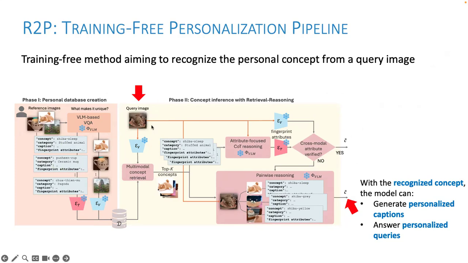Given a test image, we retrieve the top K images from the database based on visual similarity as well as the description for those reference images. Then we ask the model to do an attribute-focused chain of thought based on the query image and the retrieved descriptions. Once the concept is recognized, the model can generate personalized captions or even answer personalized queries.